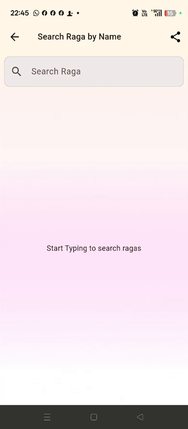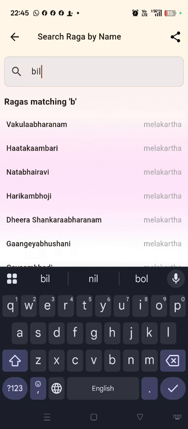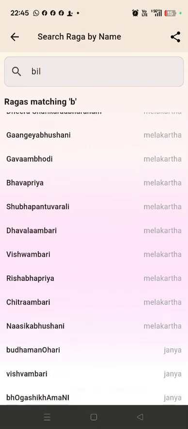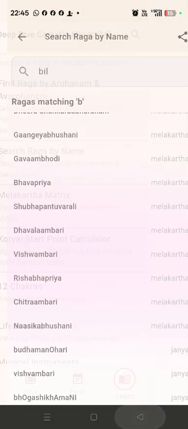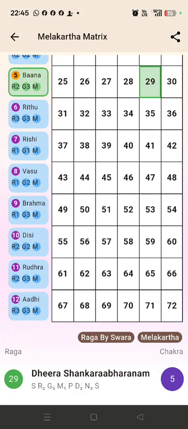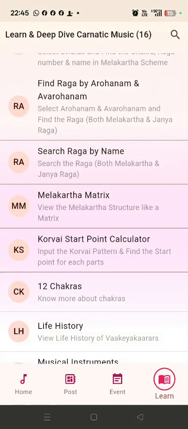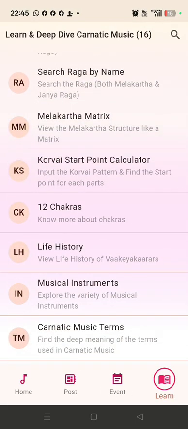And raga by name, I can type some raga and it will display the matching raga. So you can click and see that. Then there is a Melakartha matrix. There are 72 Melakartha ragas arranged in a matrix form here. We can click that and see. And the Kural calculator, chakras.